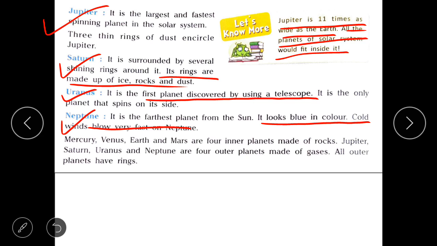Jupiter, Saturn, Uranus, and Neptune are four outer planets and are made up of gases. All the four outer planets have rings. So, this is all about the Sun and the 8 planets. Please go through the dot portion and try to collect more interesting facts about them.